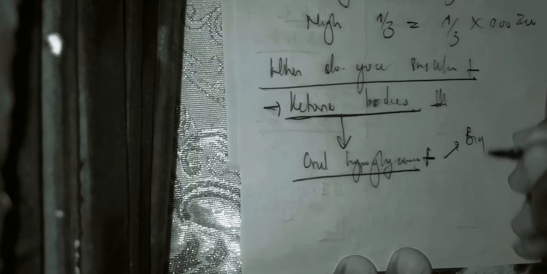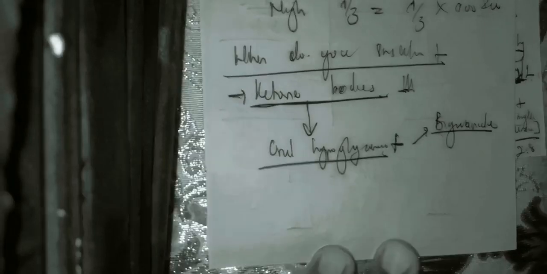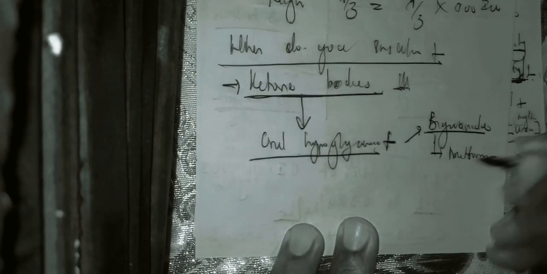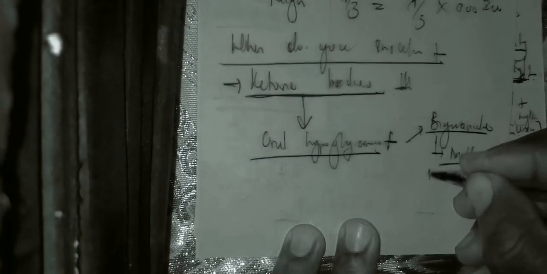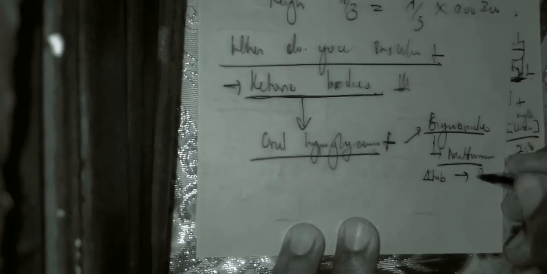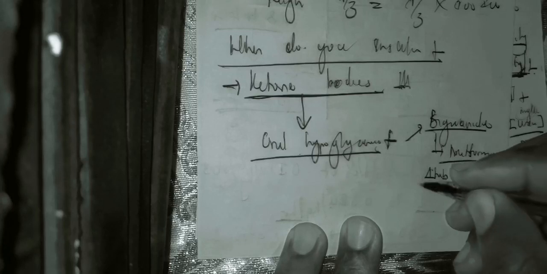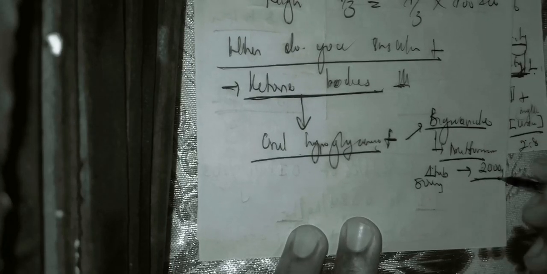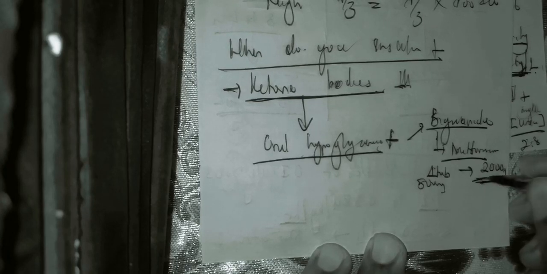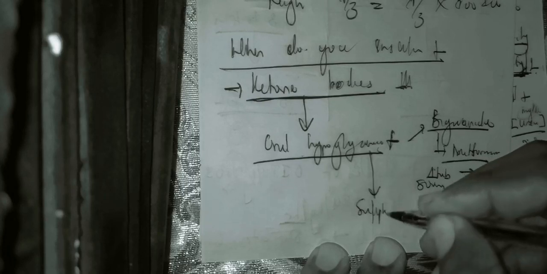When you give oral hypoglycemics, start by giving the biguanide until the full dose of biguanide. An example of biguanide is metformin. Is it clear? With metformin, you start with 1 tablet per day and go to a maximal dose of 2000 milligrams per day. 1 tablet has 500 milligrams. If it fails to control the blood glucose level, you now add sulfonylurea, which is the second line.